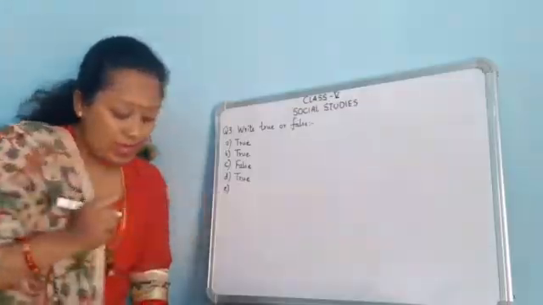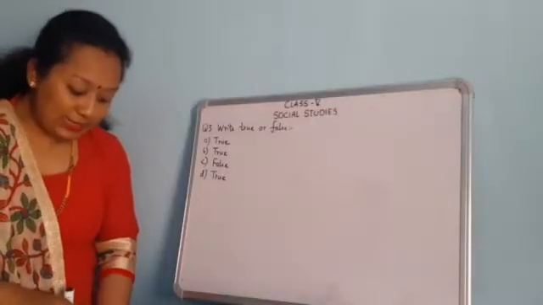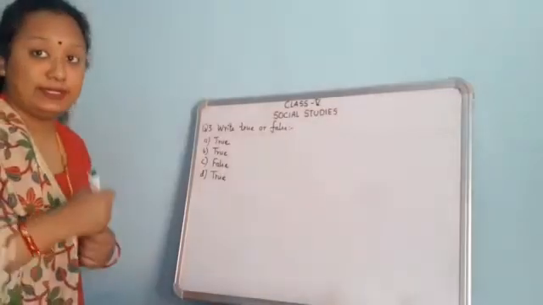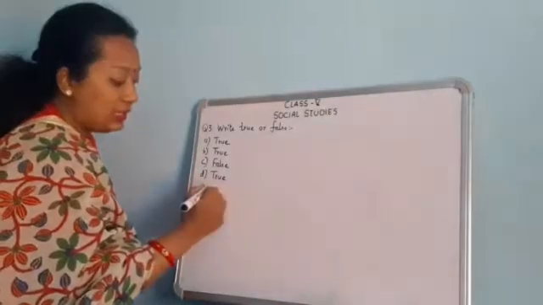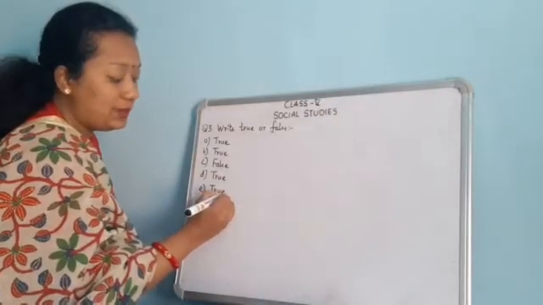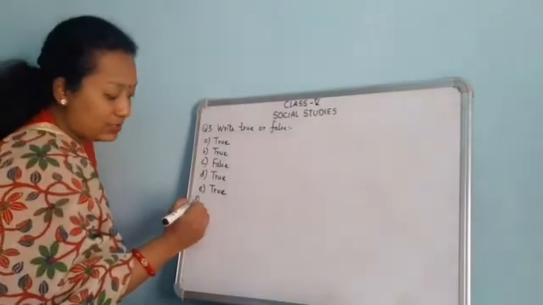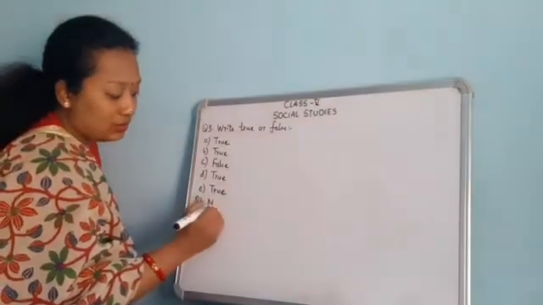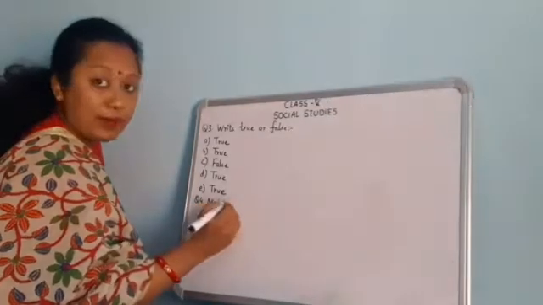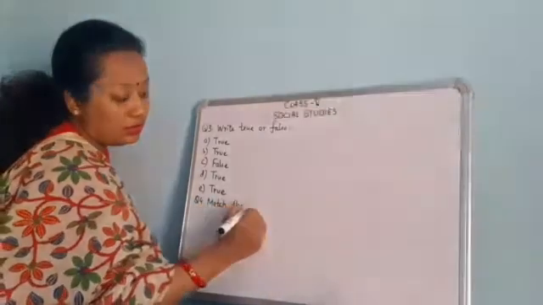Number E. Paleolithic age was the longest stone age period. Yes, Paleolithic age was the longest stone age period. This is true. Now coming next to the fourth question. Question number 4. Match the column.